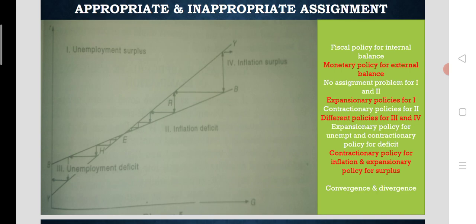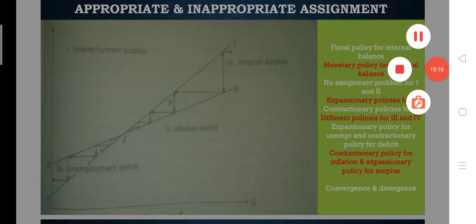So let's look at both appropriate and inappropriate assignment here. In this case of unemployment and deficit, let's start from the point H in the diagram. That is in the area of the third case, the unemployment deficit situation. So let's first look at the inappropriate assignment for obtaining internal balance and external balance, the case of unemployment and deficit.